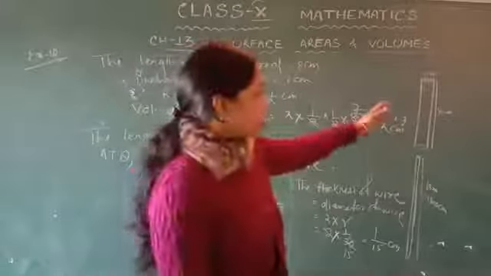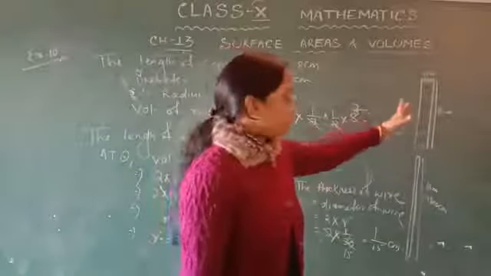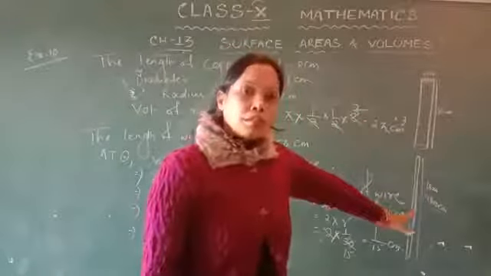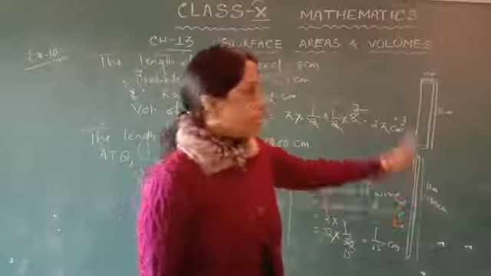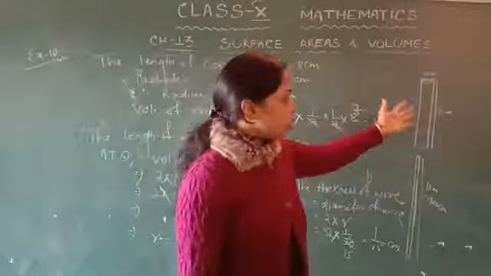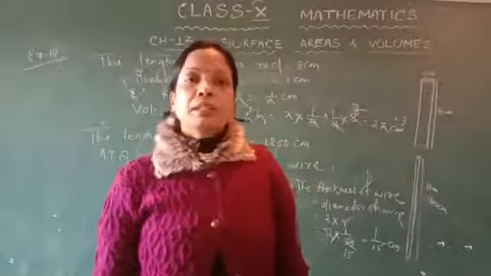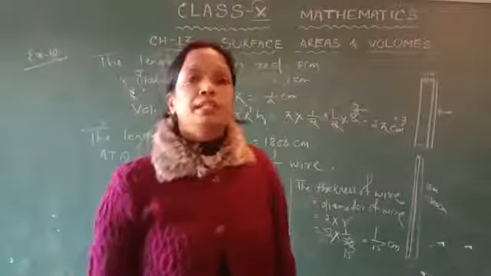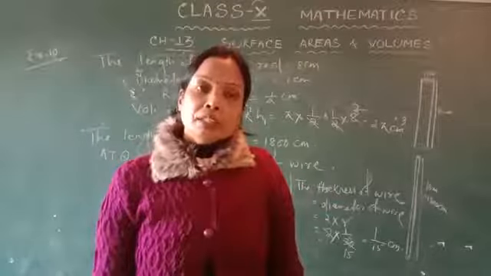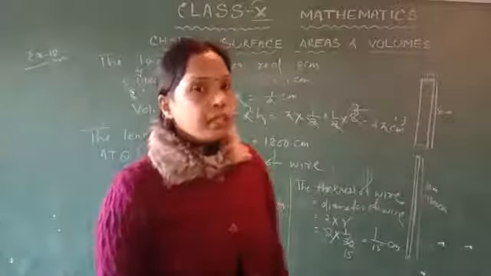So here also there are two solids, one is a copper rod and it is reshaped into a copper wire, and both are in the cylindrical shape. So the volume of this rod is equal to the volume of this wire. Then you can find the radius, and double the radius is the diameter, that is also the thickness of the wire. I think all of you understood.